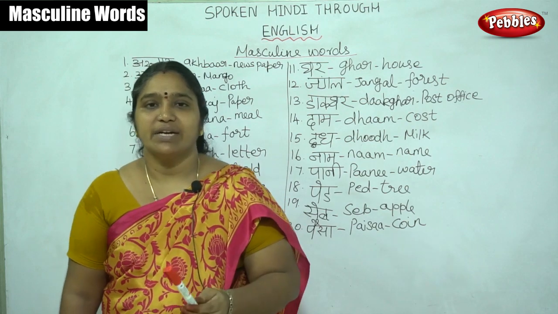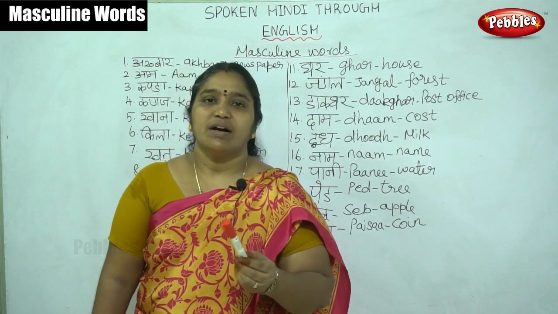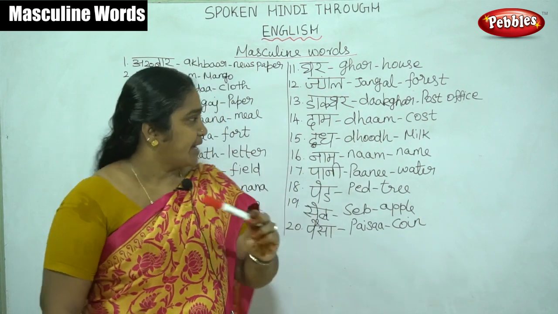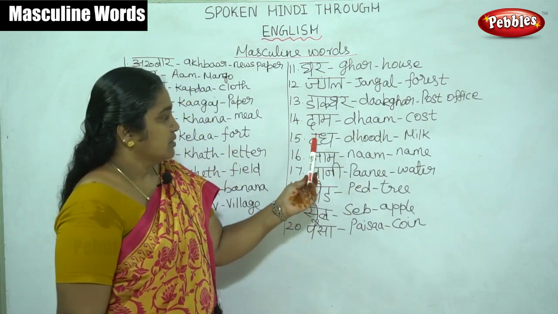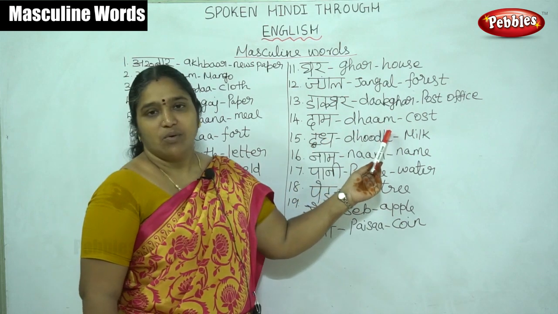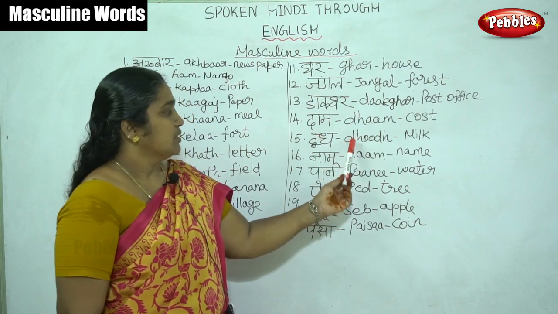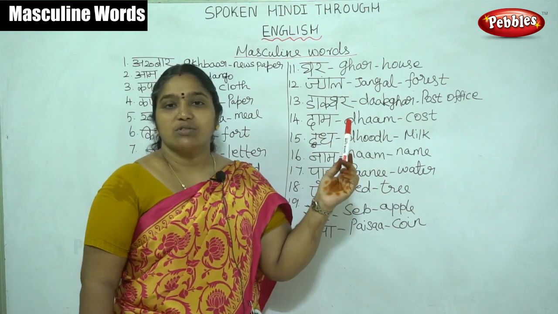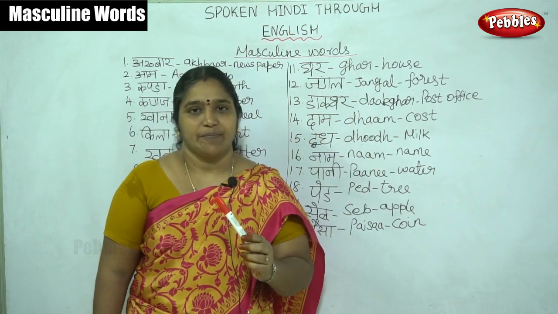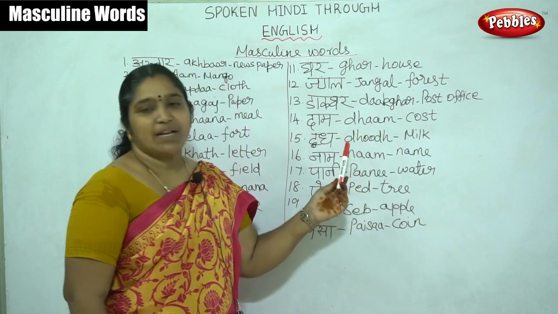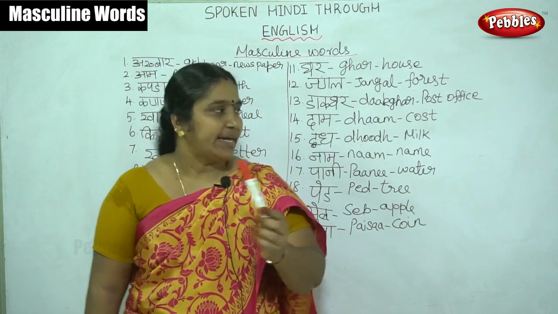What is the cost of the lady's finger? भिंडी का दाम क्या है? Then doodh means milk. This also comes under the masculine words. गाय का दूध तंदुरुस्ती के लिए अच्छा है. The milk of the cow is very good for health.